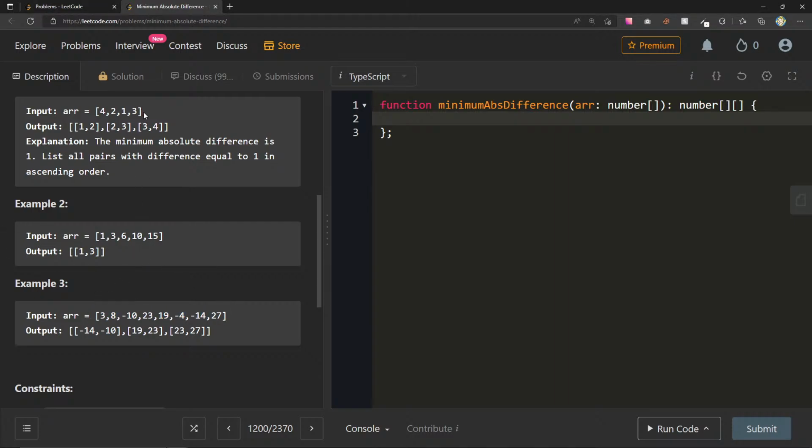So let's just start off with this one. Now, how do we, because we need to know the minimum difference for any number in here, for all pairs, right? Because it can be 4, 2, it can be 4, 1, it can be 4, 3, 2, 1, 2, 2, 3, 1, 3. So there's gonna have to be another way for us to figure this out if I want to do it in a single pass. Because my gut would tell me to sort it, because then that would make it really easy for us to find the difference, right? Anything that has that difference after that, we can just return.